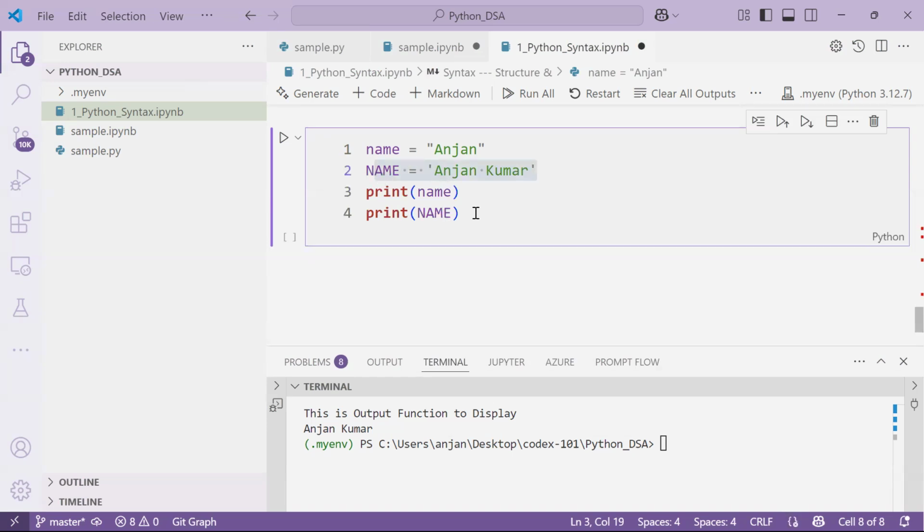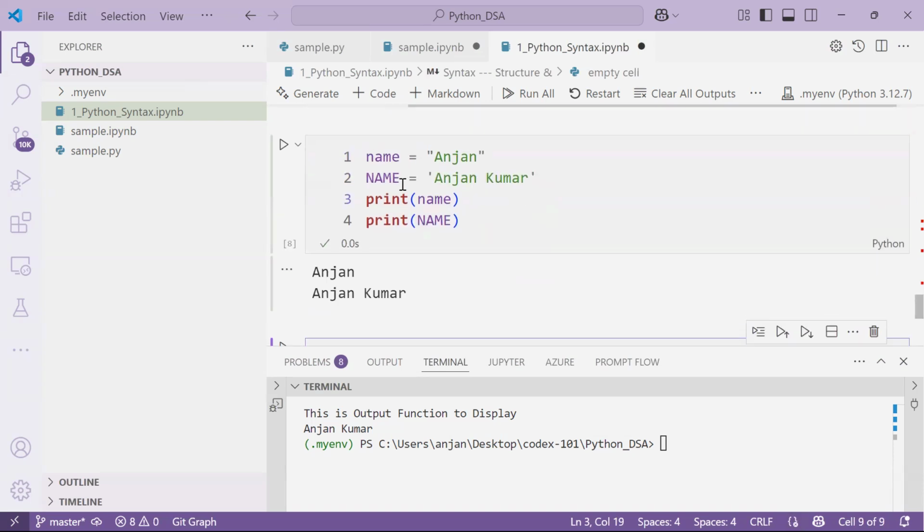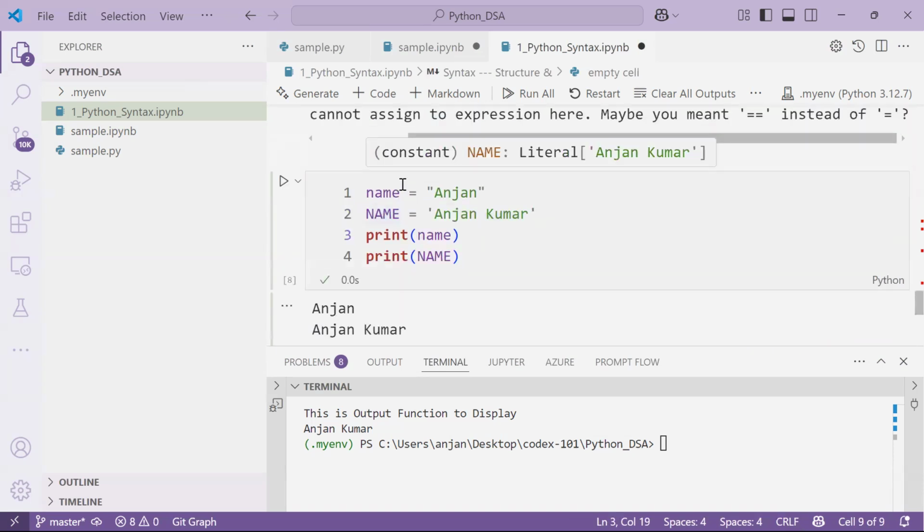Okay. But here, what happened? This is the thing which is displaying this one, and this is the variable which is displaying this one actually. So that means Python is identifying these two names as different, even though the spelling is the same. Here these are smaller case letters and these are uppercase letters. Clear? This kind of thing we can call case sensitive. Yes, Python is a case sensitive language.